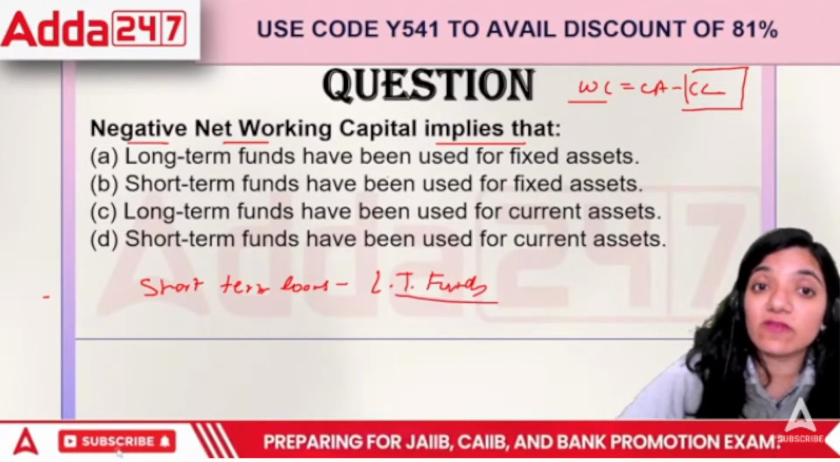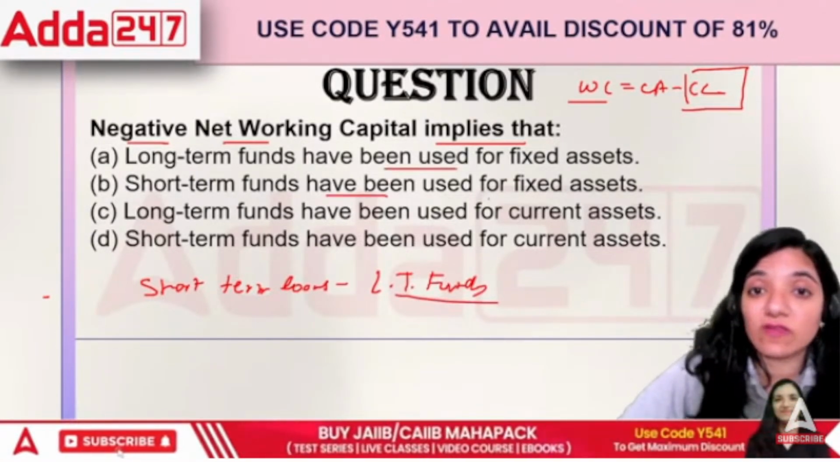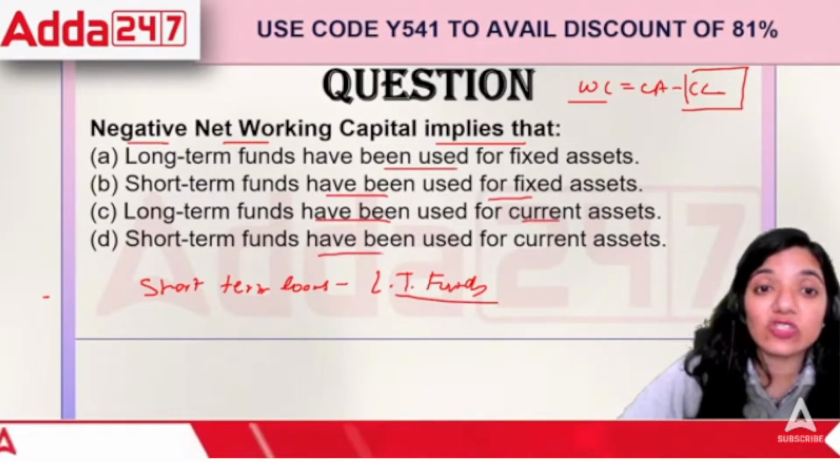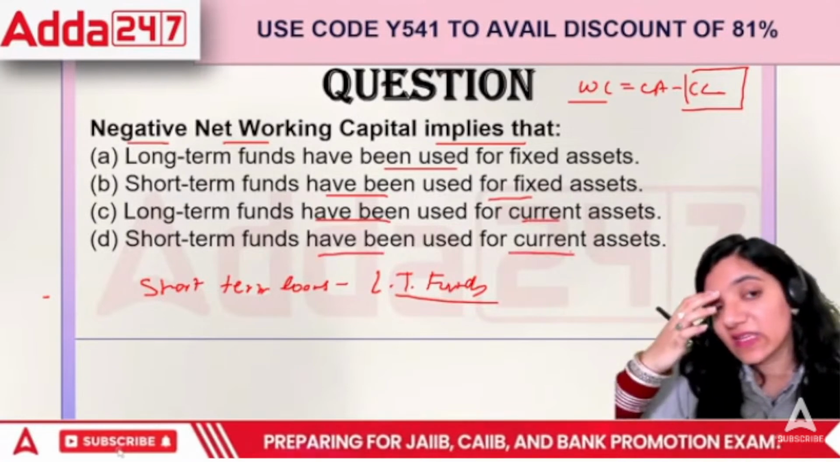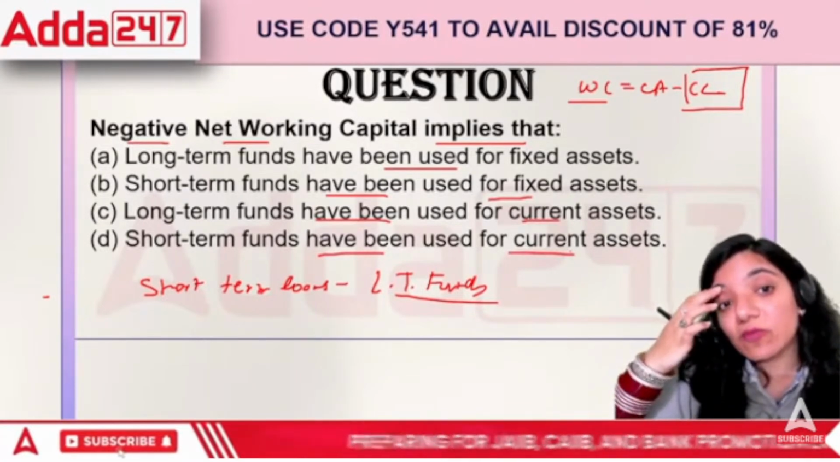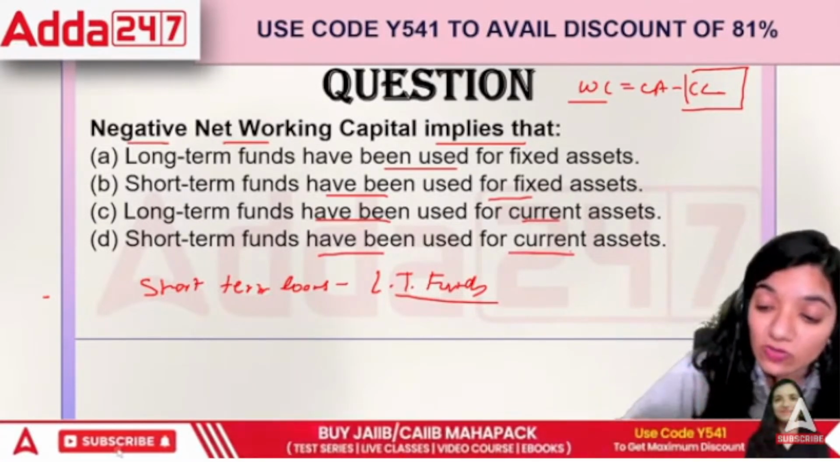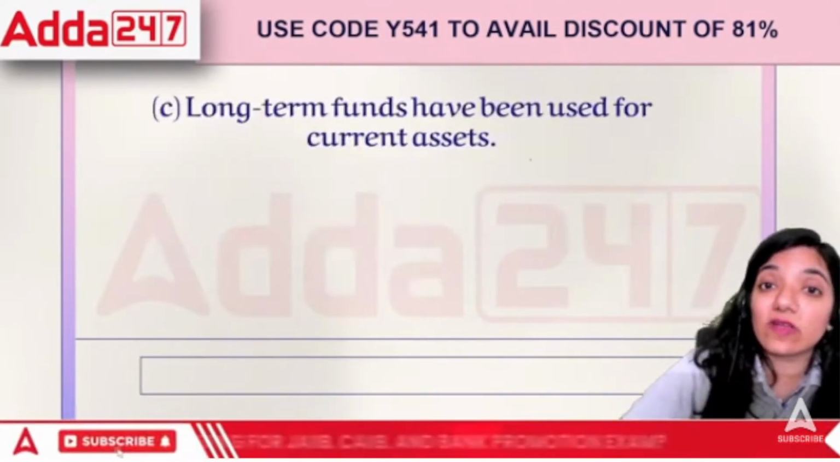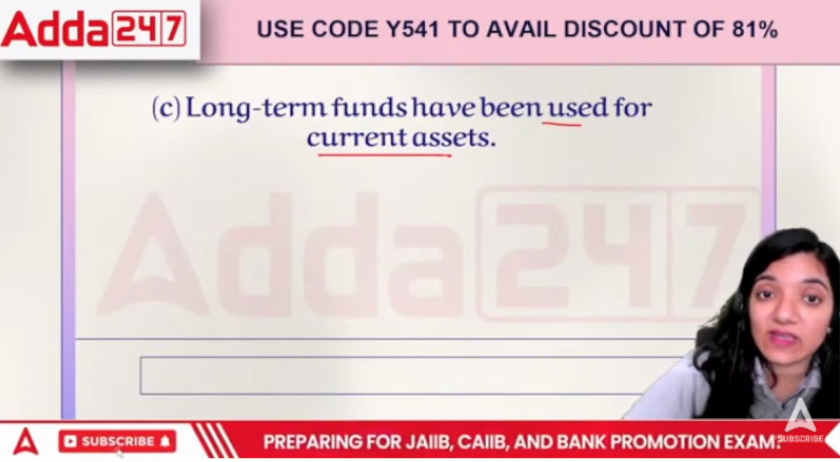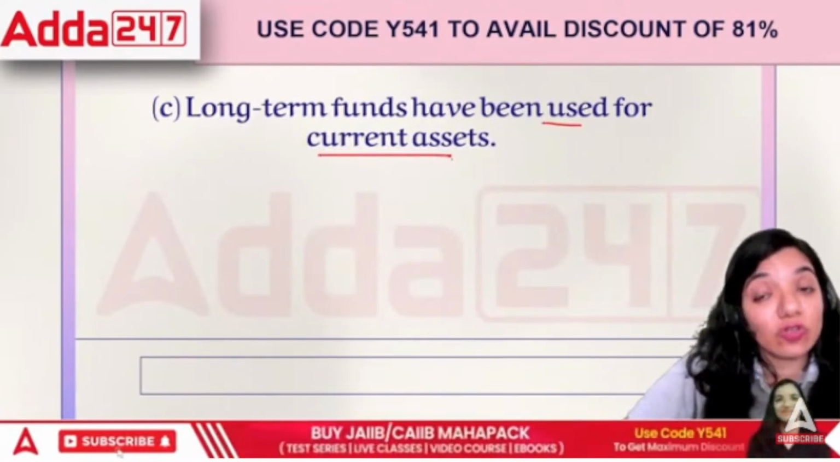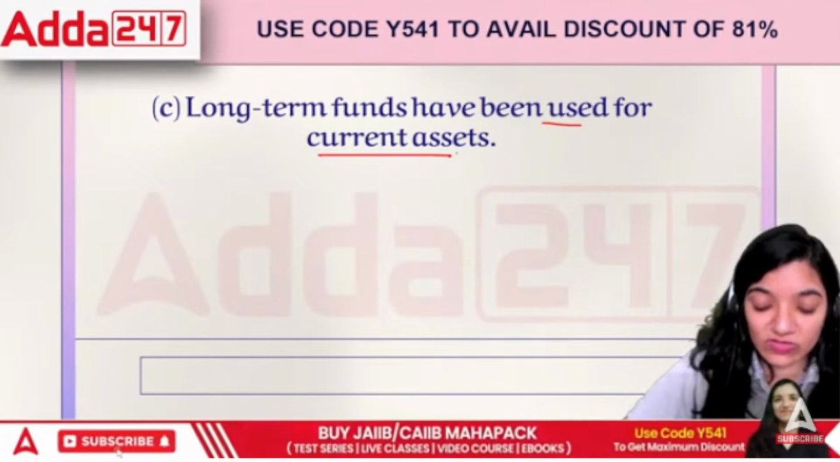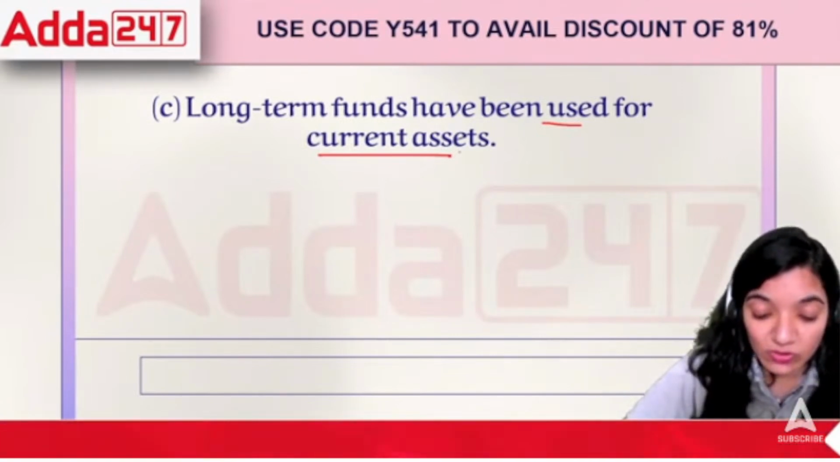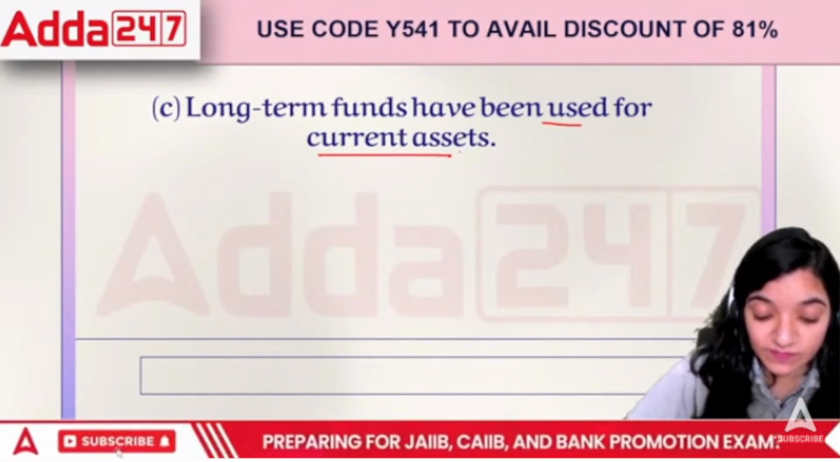That means the long-term funds have been used for fixed assets, short-term funds have been used for fixed assets, long-term funds have been used for current assets, or short-term funds have been used for current assets. The negative net working capital would mean that we are not doing the things properly. How do we deal with this? What we'll do is, the long-term funds have been used for the current assets in this case, which is not a good sign. In this case, this shows that the organization is not being vigilant about their things.